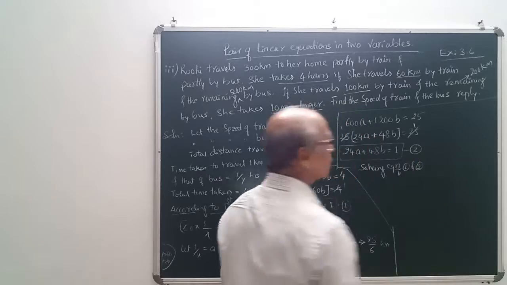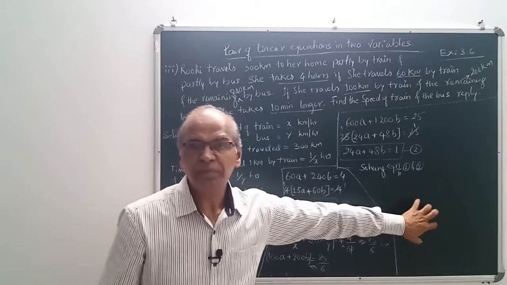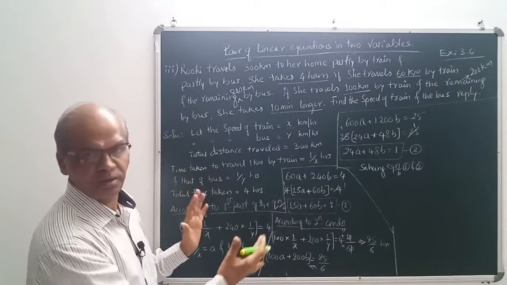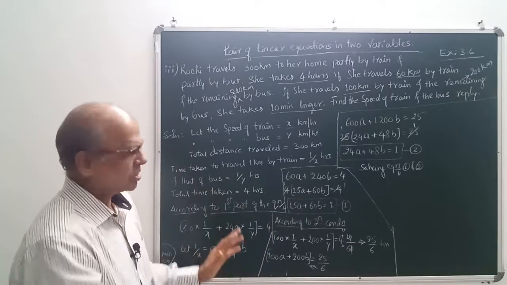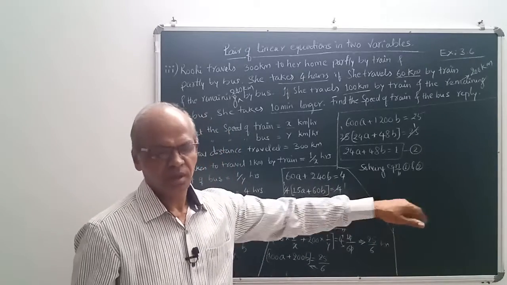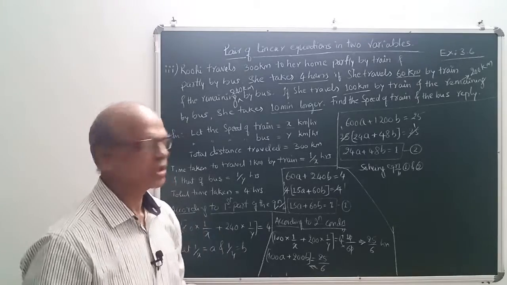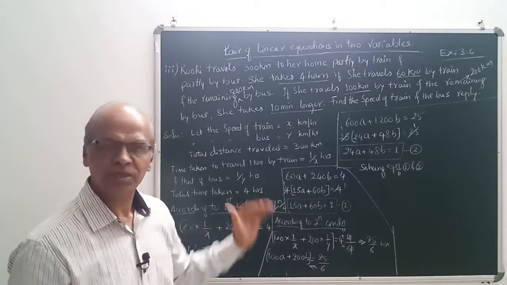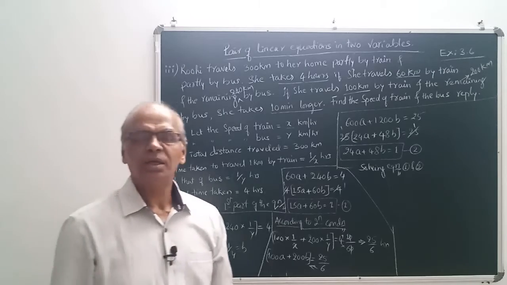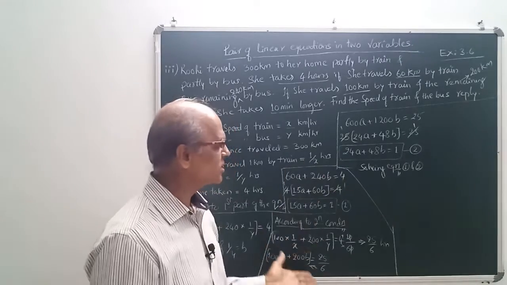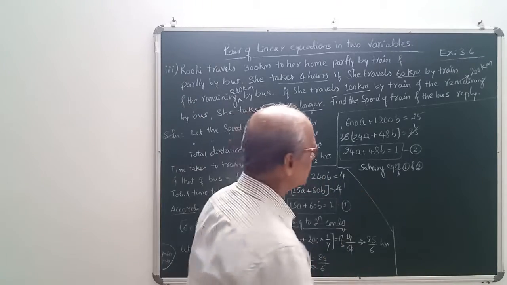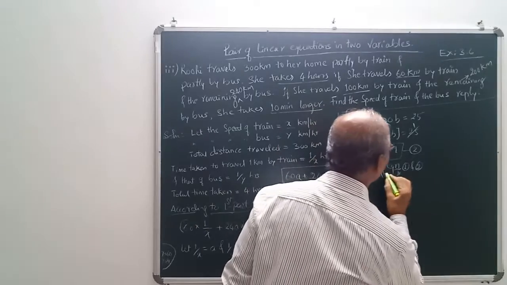You see, because of the space problem and to accommodate the whole sum in one board or one stretch, I am just trying to do the same. But you don't do this. You have a long size book or even the notebook. What you do, one below the other only, systematically you just write down, so that when you refer back it will be easy for you. Don't draw the design that I am drawing over here, right? Okay. See here, solving equation 1 and 2.